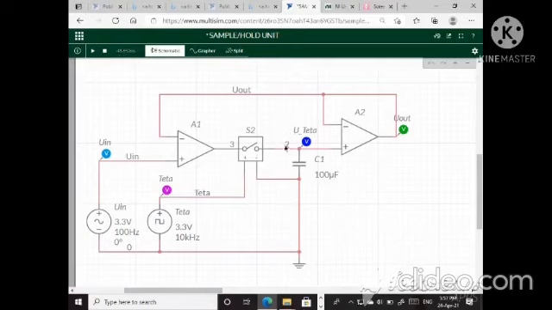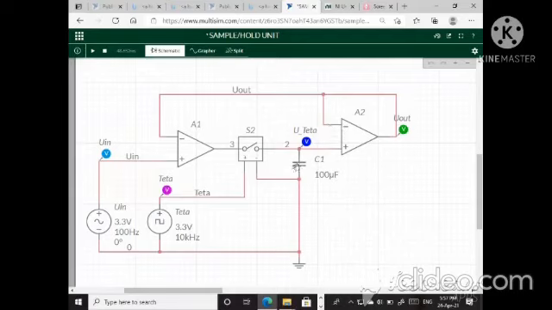Now in this figure, the diagram is divided into three parts: first is the input buffer, second is the basic sample and hold, then third is the output buffer.